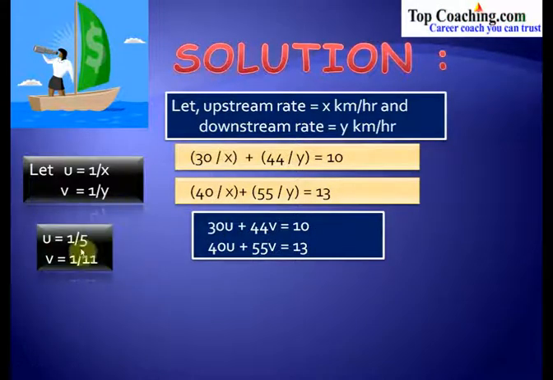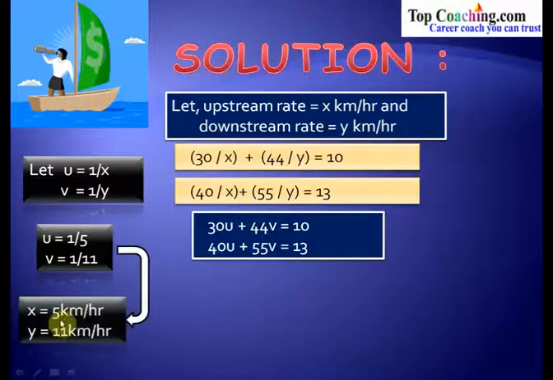Now on solving these equations, we get the value of u equal to 1 by 5 and v equal to 1 by 11. We have substituted that u is equal to 1 by x and v is equal to 1 by y. So we get the values of x and y as x equal to 5 kilometers per hour and y equal to 11 kilometers per hour. So the upstream rowing rate is 5 kilometers per hour and the downstream rowing rate is 11 kilometers per hour.